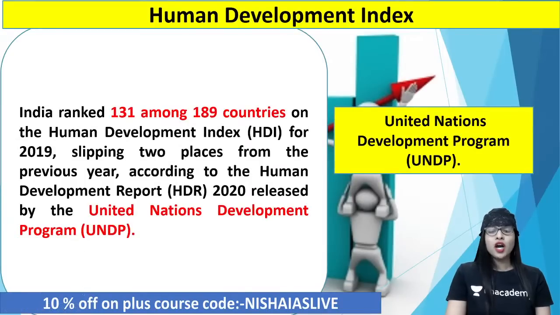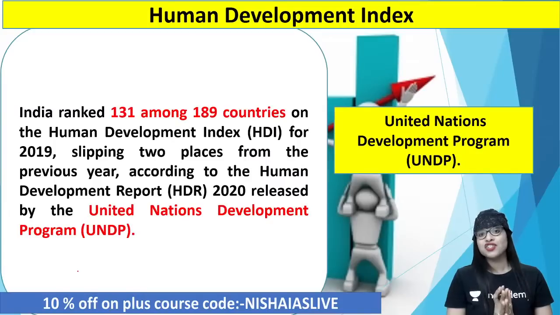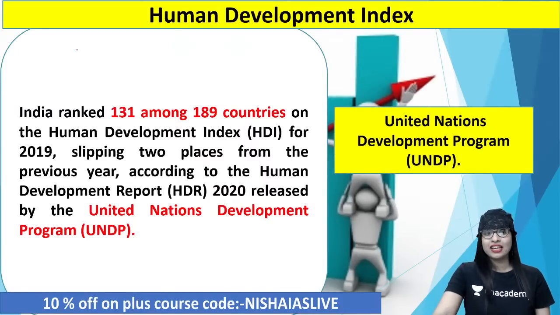So now, moving on to the next important index, indeed the last index of the day, that is HDI, the Human Development Index. We all know that the Human Development Index is the most important and common index that a UPSC aspirant should know. It has been put forward since 1990, right? In a report called the Human Development Report. By whom, guys? By the UNDP, United Nations Development Programme.